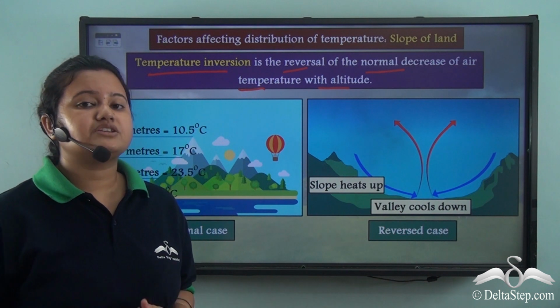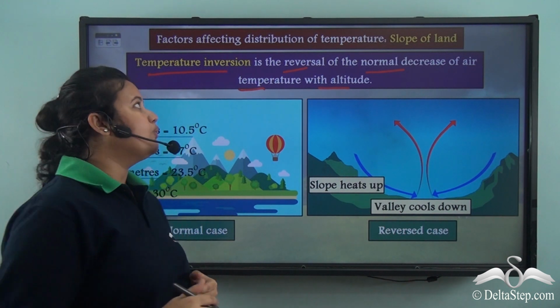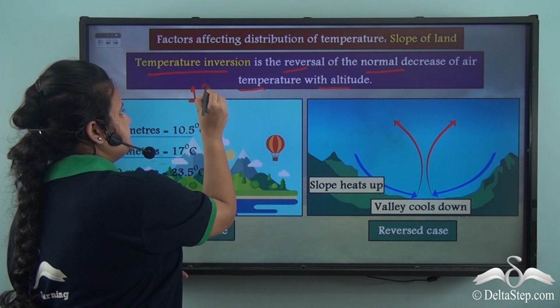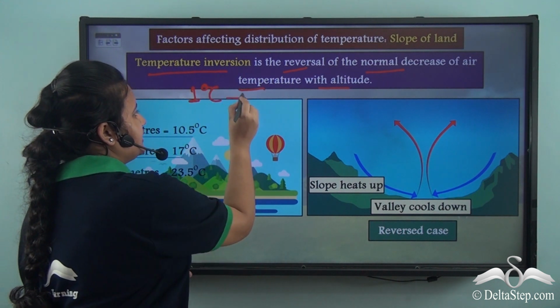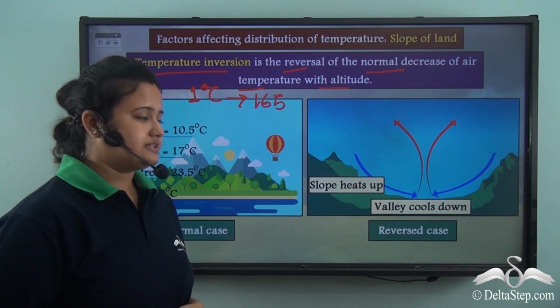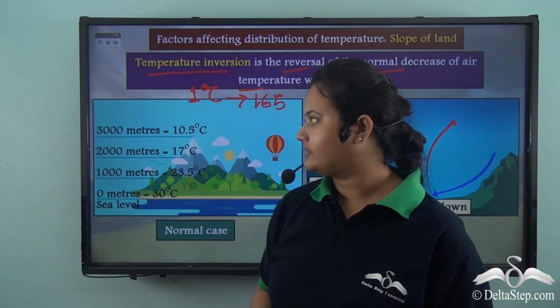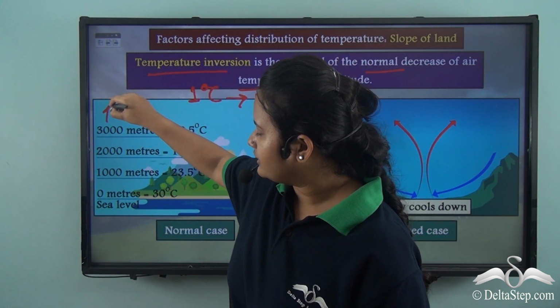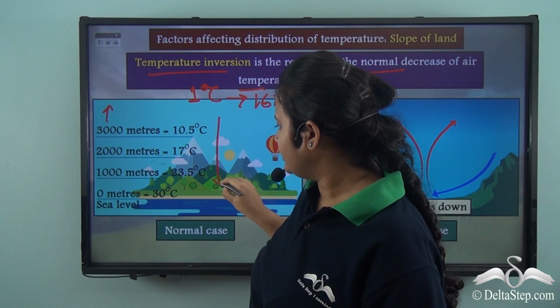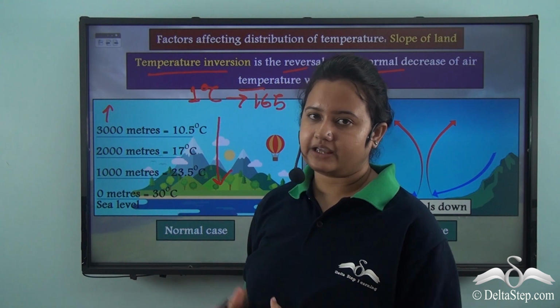We know in case of normal lapse rate, temperature decreases by 1 degree Celsius for every 165 meters of ascent. So in the normal lapse rate, as altitude increases, temperature continuously decreases. So this is the normal case.